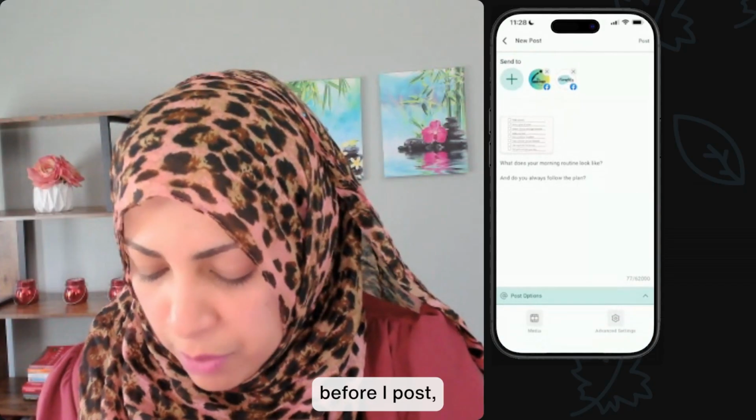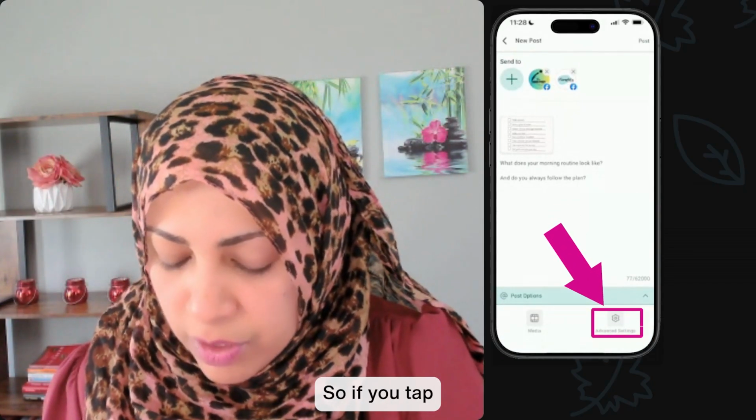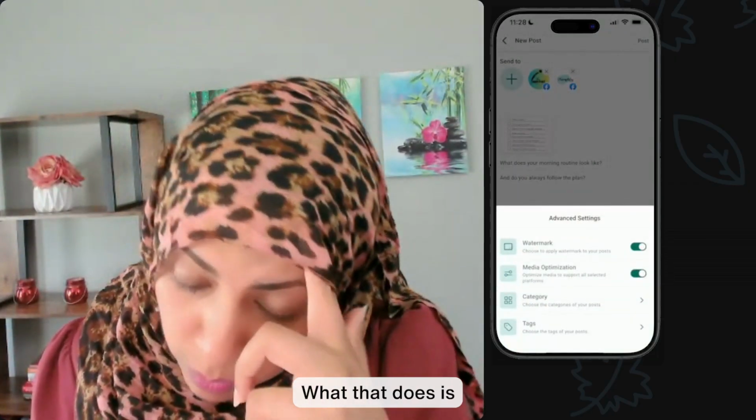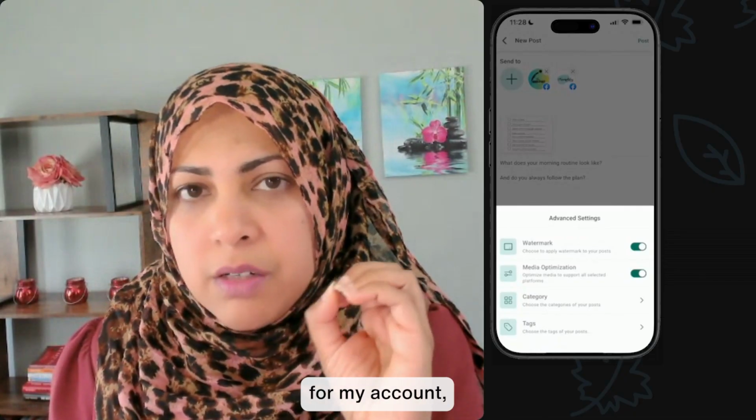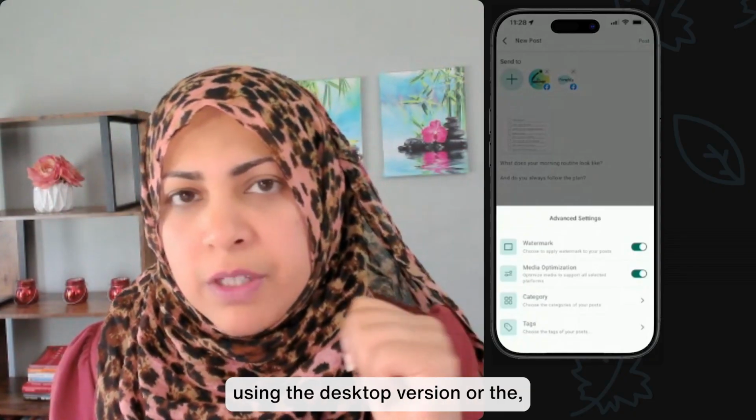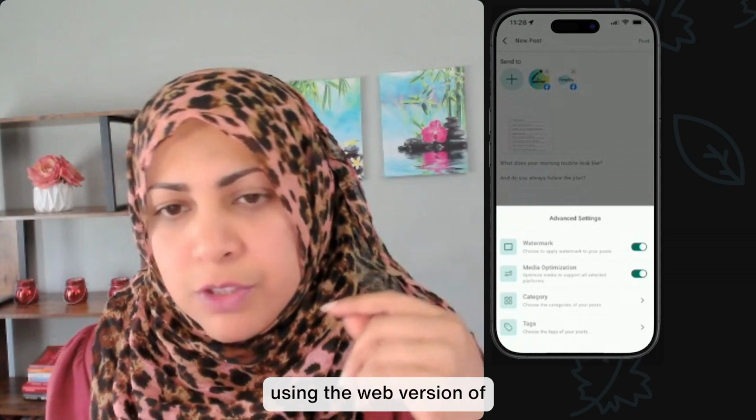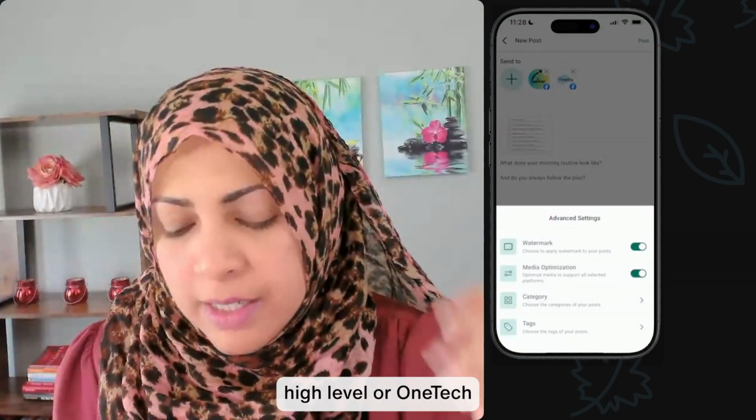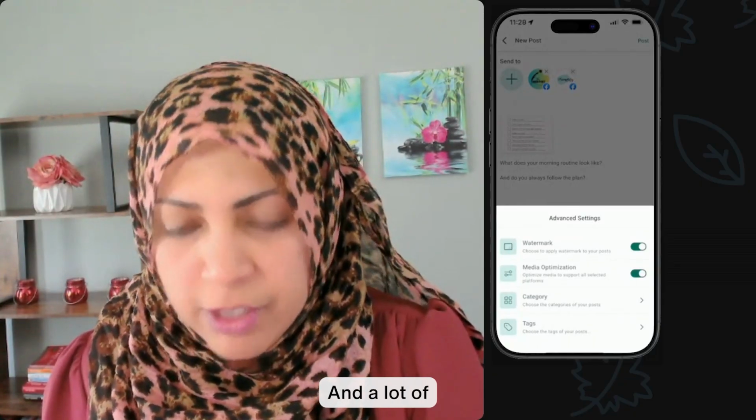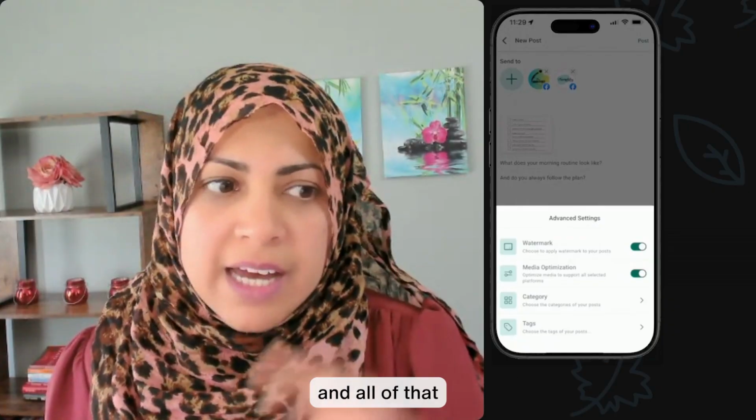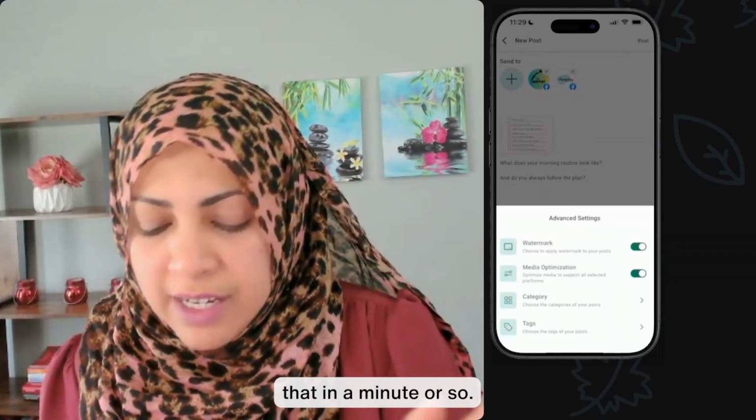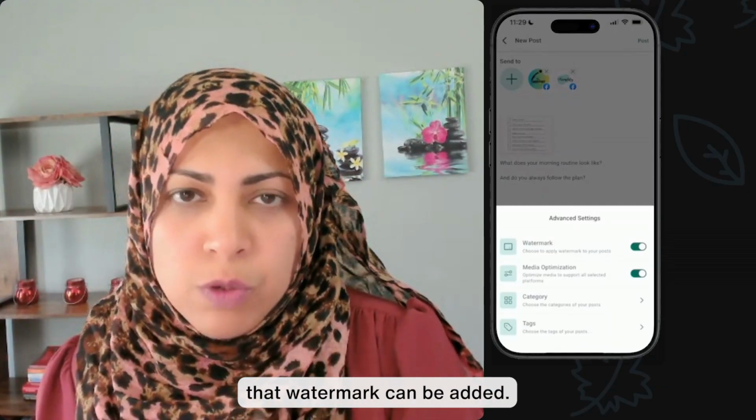Okay, so before I post, I want to just show you a few advanced settings. So if you tap on the advanced settings button over here, I can turn on watermark. What that does is if I have set up a watermark for my account, like my logo or something like that, I can just turn this on as long as this is set up using the web version of GoHighLevel or OneTech. That watermark will be available and used on here. All you have to do is turn it on or off, and it'll automatically add it. The placement of it and all of that, you would have specified when you set up the watermark previously. If this is helpful, I can actually show you that in a minute also. But just wanted to show you that watermark can be added.